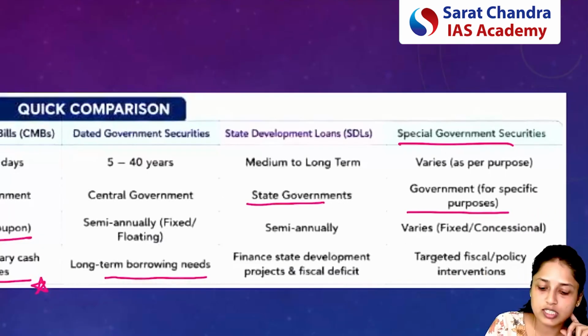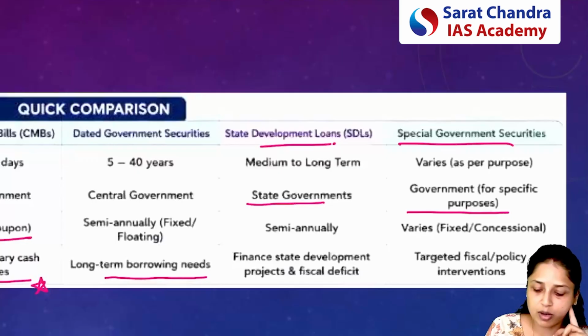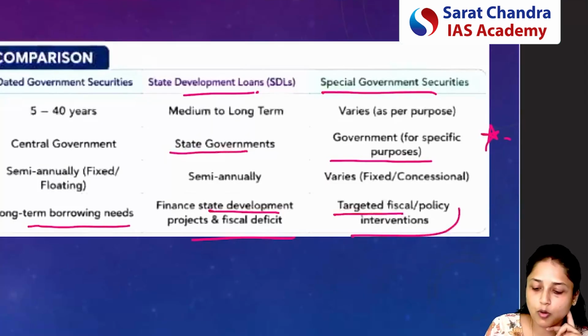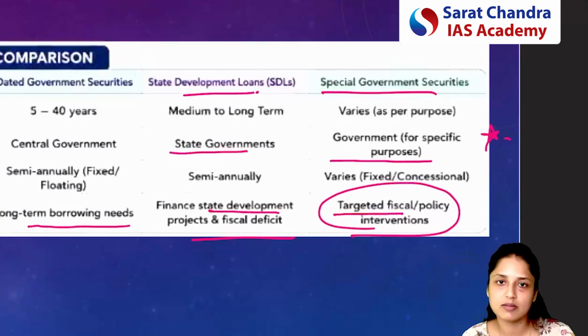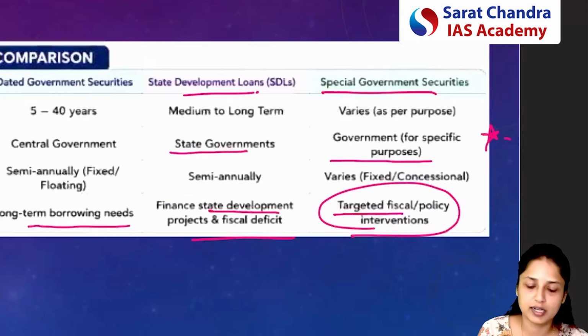If we talk about state development loans, the important objective will be to finance state development projects in fiscal deficit. And finally, for special government securities, the main objective will be targeted fiscal or poverty interventions. That means, as we already discussed, it depends on the requirement. What is the requirement of the time?